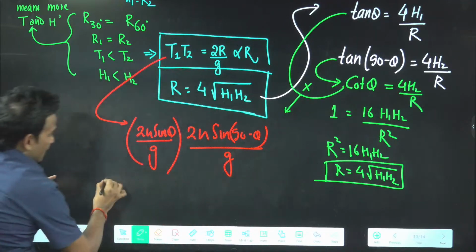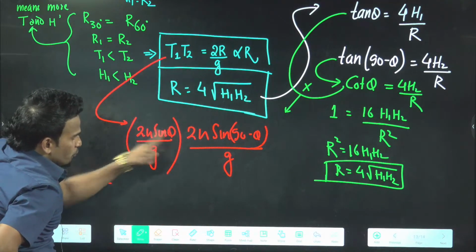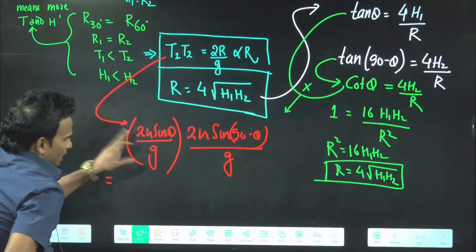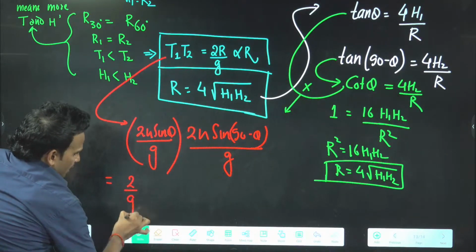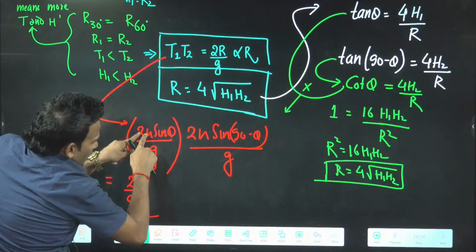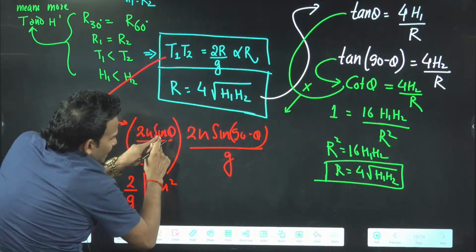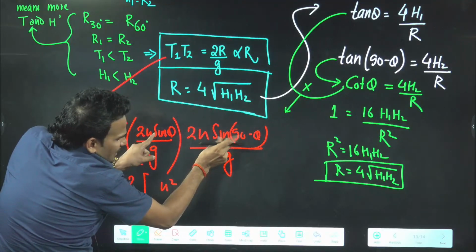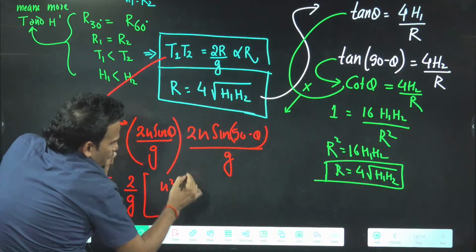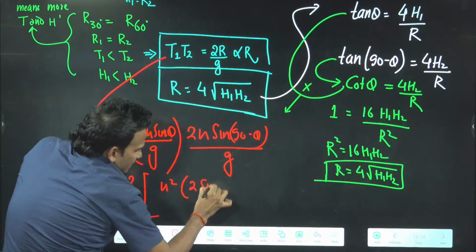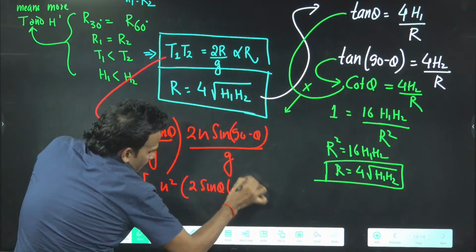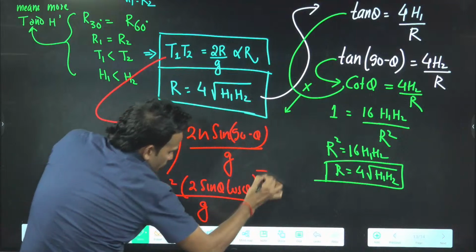If you multiply them, see here, 2 into 2, and g into g. I will keep 2 by g outside. And here see what will happen. Magic will happen. u into u is u square. Sine theta, this sine 90 minus theta is cos theta. So 2 sine theta into cos theta by g. Dekho, same thing I have arranged here.